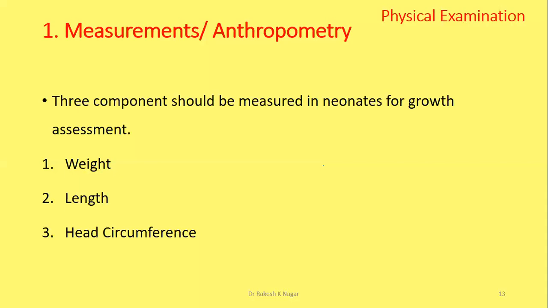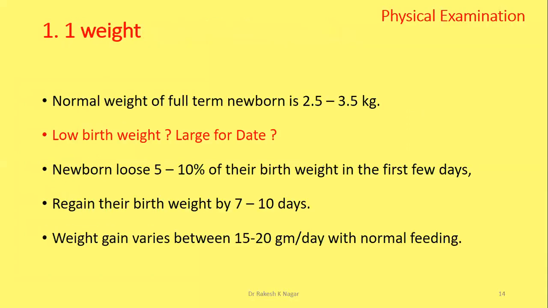These two findings: loss in weight indicates poor feeding, maybe some type of infection. Rapid gain in head circumference may indicate hydrocephalus or some evidence of increasing intracranial pressure. Now come to the weight.